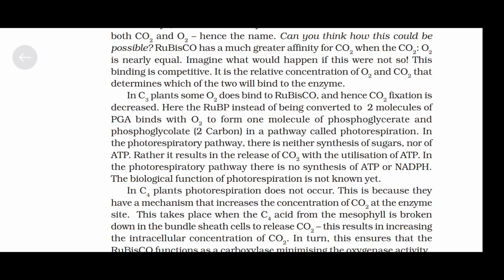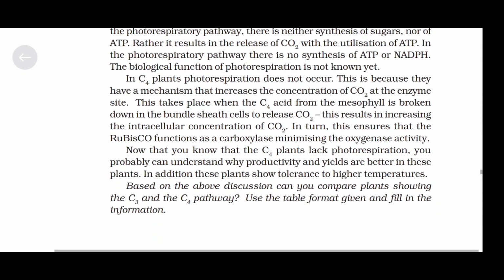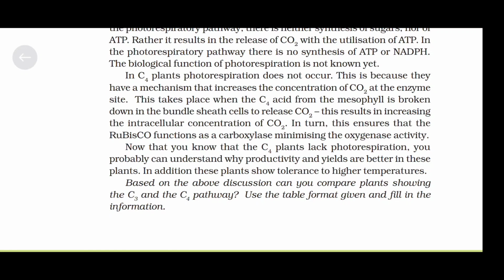In C4 plants, photorespiration does not occur. This is because they have a mechanism that increases the concentration of carbon dioxide at the enzyme site. This takes place when the C4 acid from the mesophyll is broken down in the bundle sheath cells to release carbon dioxide. This results in increasing the intracellular concentration of carbon dioxide. In turn, this ensures that Rubisco functions as a carboxylase, minimizing the oxygenase activity.